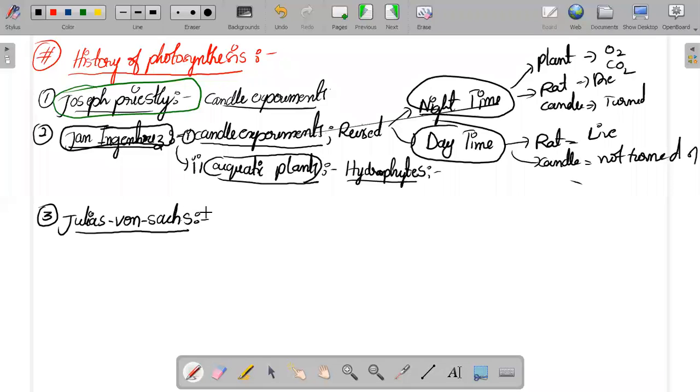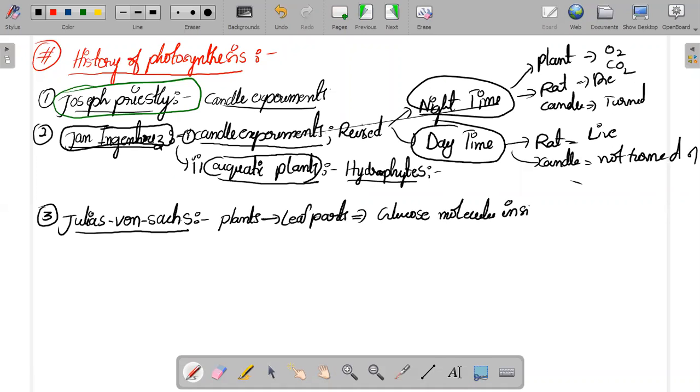This guy made another interesting step regarding photosynthesis. He came to know that the plants, especially the leaf parts, produce glucose molecules inside them.